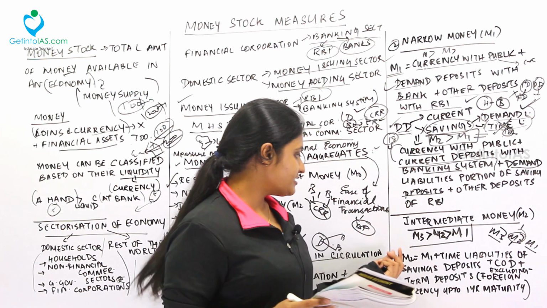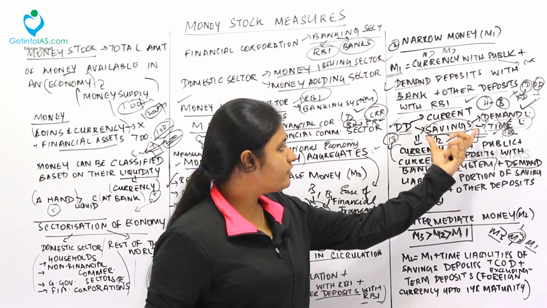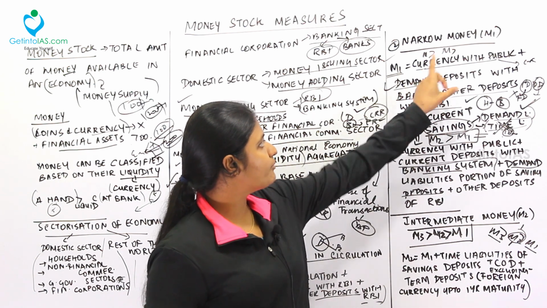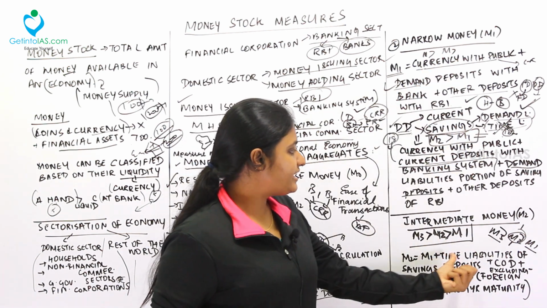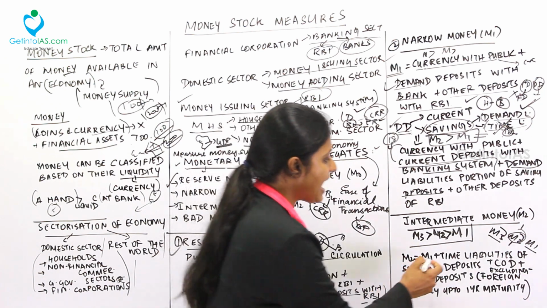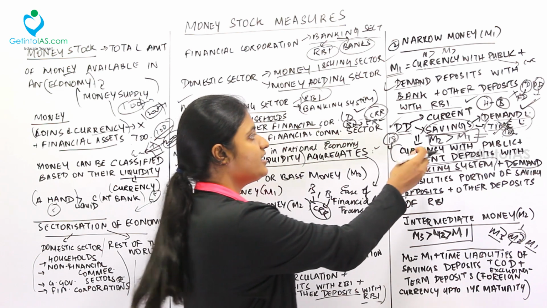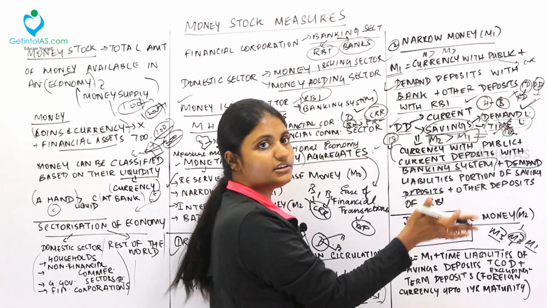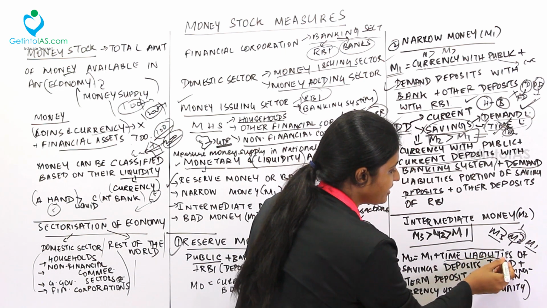See, the formula for this is M2 equals M1. All of M1 will come. I already dealt with M1, so that whole formula comes here, plus time liabilities. Over here, in the savings account, time liabilities are not taken into account, but in intermediate money, time liabilities are also taken into account.